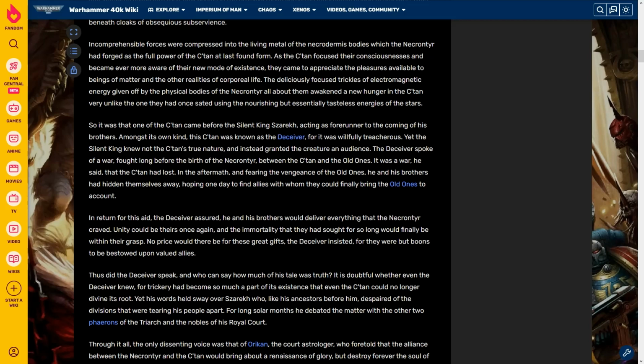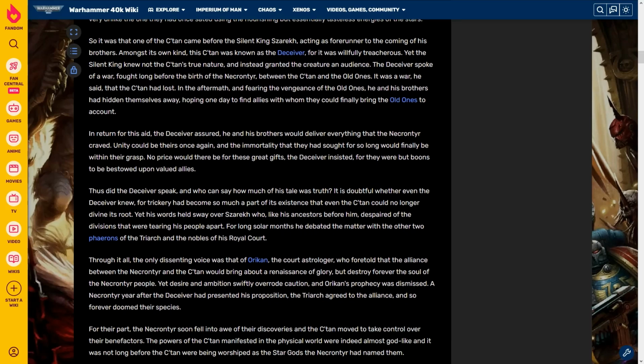In the aftermath, and fearing the vengeance of the Old Ones, he and his brothers had hidden themselves away, hoping one day to find allies with whom they could finally bring the Old Ones to account. In return for his aid, the Deceiver assured, he and his brothers would deliver everything that the Necrontyr craved. Unity could be theirs once again, and the immortality that they had sought for so long would finally be within their grasp. No price would there be for these great gifts, the Deceiver insisted, for they were but boons to be bestowed upon valued allies.